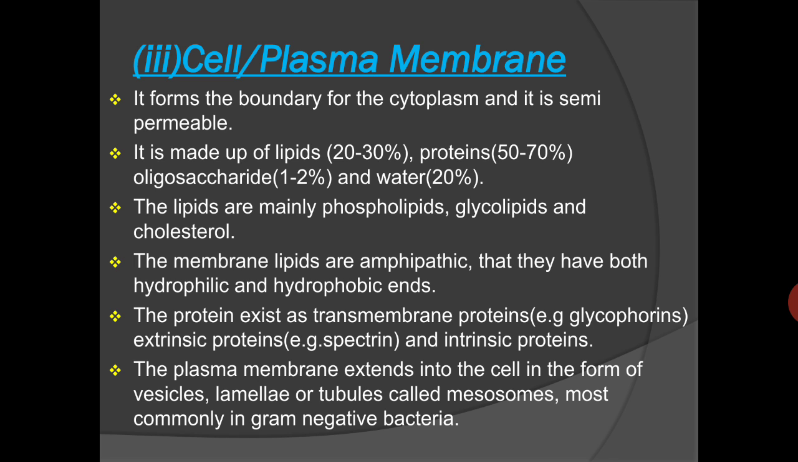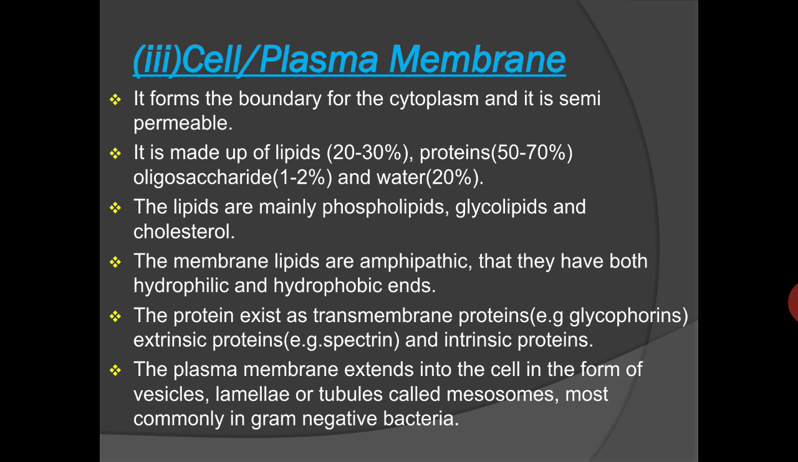Glycolipids mean glucose and lipids, and sometimes, in a very complex structure, it is known as cholesterol. The membrane lipids are amphipathic, meaning they are both hydrophilic and hydrophobic in nature. Hydrophilic means water loving, and hydrophobic means water hating. The protein exists as transmembrane protein, made up of glycoporins and extrinsic proteins, known as spectrin, and intrinsic proteins are also there.